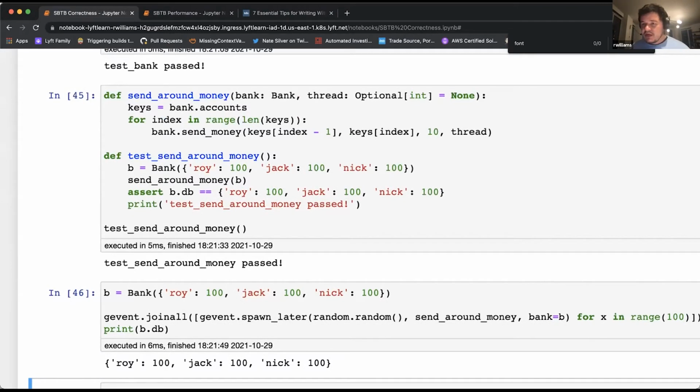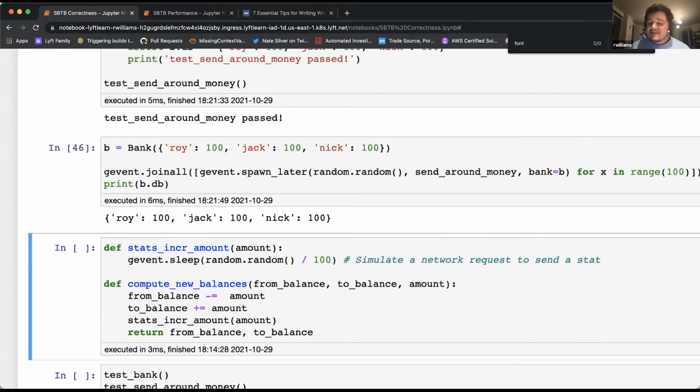Now, let's say we're getting ready to go to production. We have this Gevent-based system, and I send this for code review to Shiv. Shiv, being the stickler for correctness and reliability that he is, says, Roy, you've got to add some logging to this code. How are we going to know how much money is being sent around? And I say, you know what, Shiv, you're right. We're going to add a function here called stats incr amount, which is going to just increment some counter for the total amount of money. And we figure compute new balances is the right place to put this code.